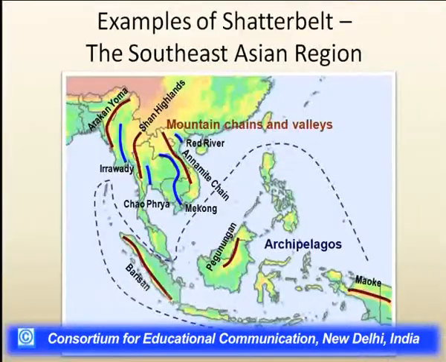For this shatter belt, we can see an example, as Cohen has taken the Southeast Asian region as an important shatter belt region.